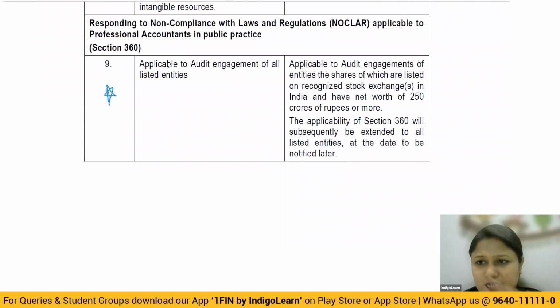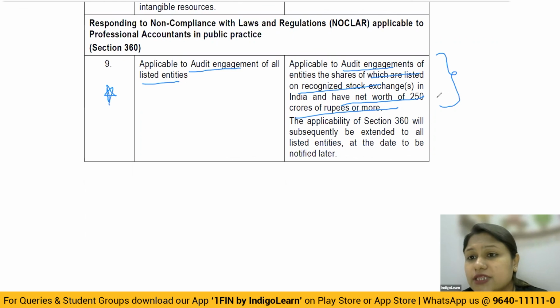For which entities is NOCLAR reporting applicable? Earlier, it was applicable to audit engagements of all the listed entities. But now they're saying it is applicable to audit engagements of entities, the shares of which are listed on a recognized stock exchange in India and which have a net worth of 250 crore or more. So not all the listed entities, only those which have a net worth of 250 crore or more. The applicability of section 360 will subsequently be extended to all the listed entities as on the date notified later.